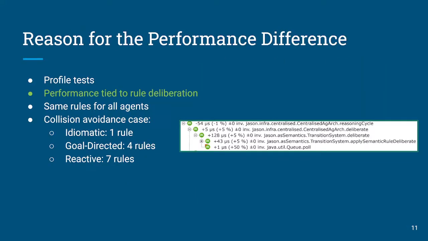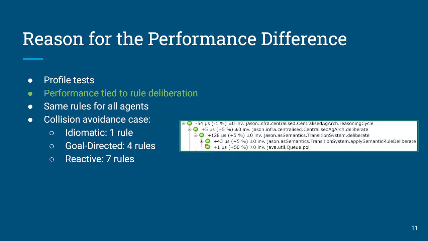And so to look at this, we did profile tests. So we took the logs from the agent runs and put them into a standalone JSON project and ran this with JProfiler and looked at the differences in the run times associated with the different methods. And it turns out that the difference in performance was tied to rule deliberation. Now, what's interesting about that is that all of the different BDI agents had identical sets of rules. The only difference was which rules were in scope for the reasoning cycle for rule deliberation